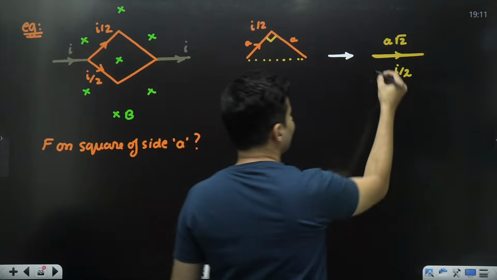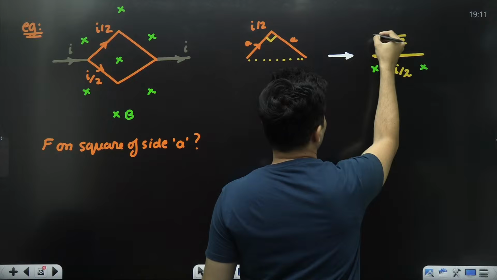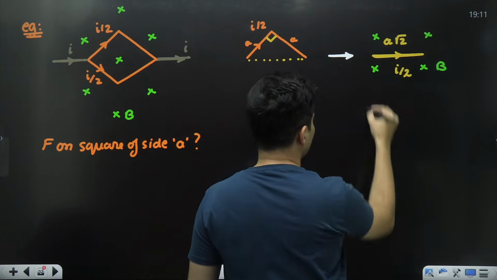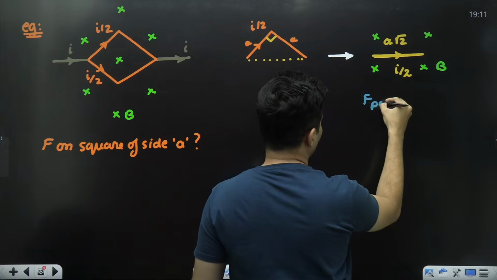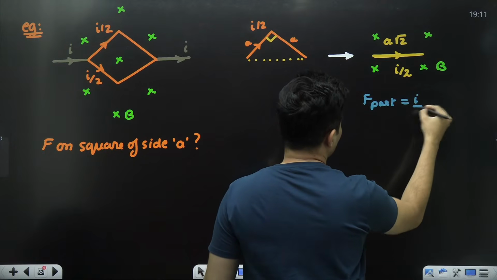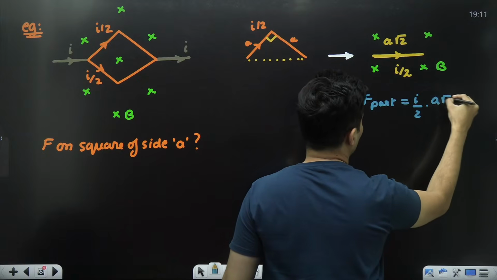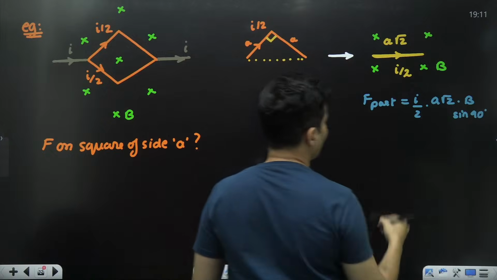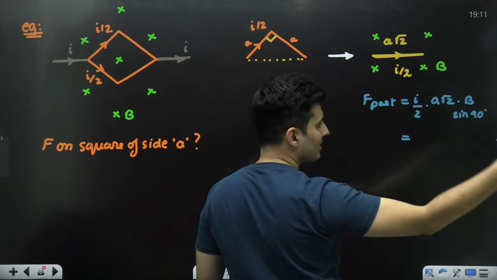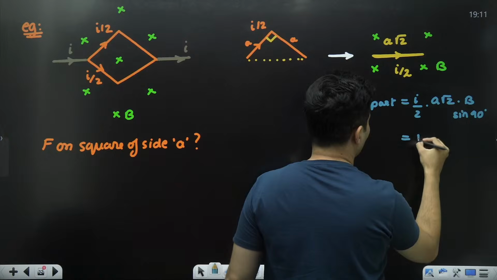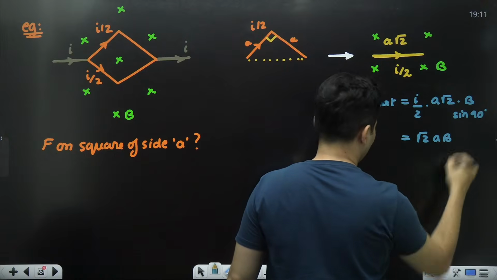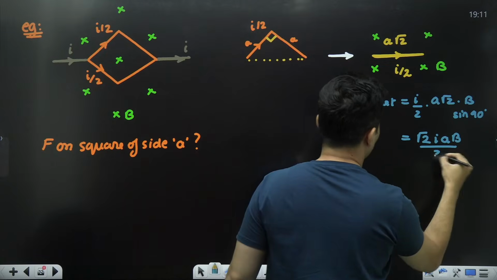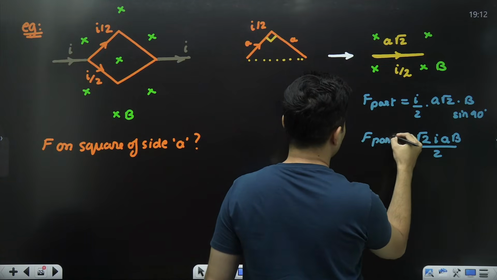So now think as if this is placed in that magnetic field. How much will be the force on this part? The force on this particular part will be I, which is I by 2, times length, which is A root 2, times B, times sine 90, because the angle is 90 degrees. So it will be root 2 IAB divided by 2. That is the force on this particular part.